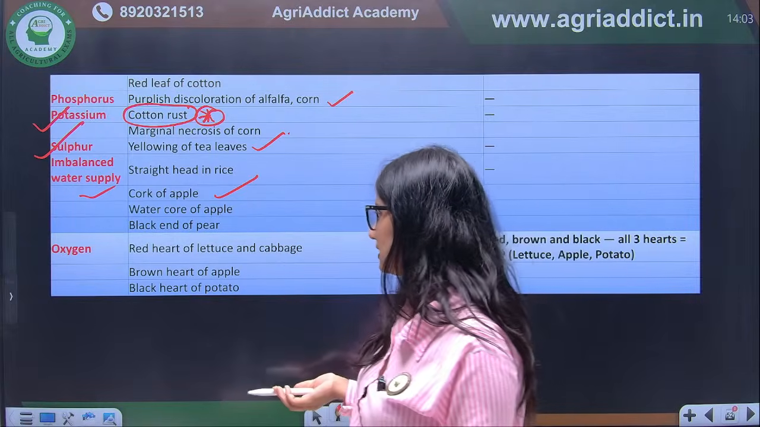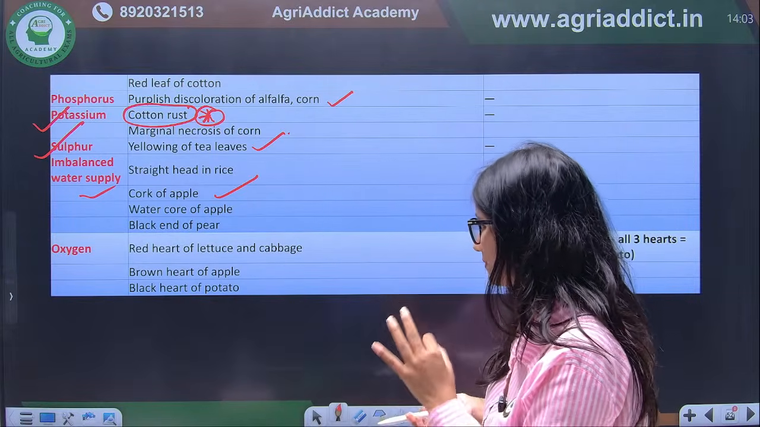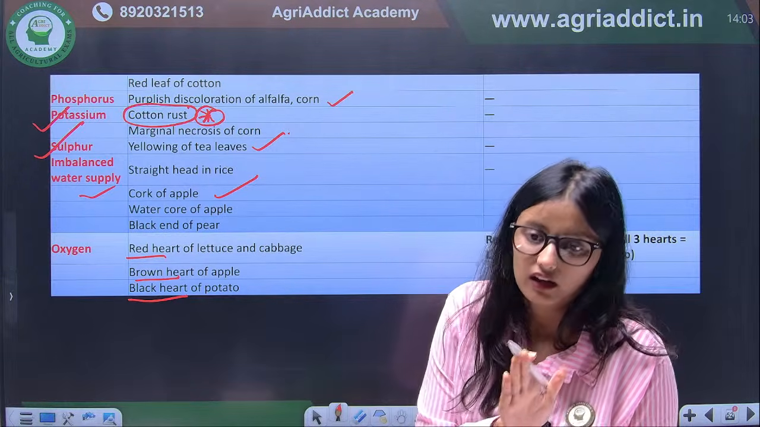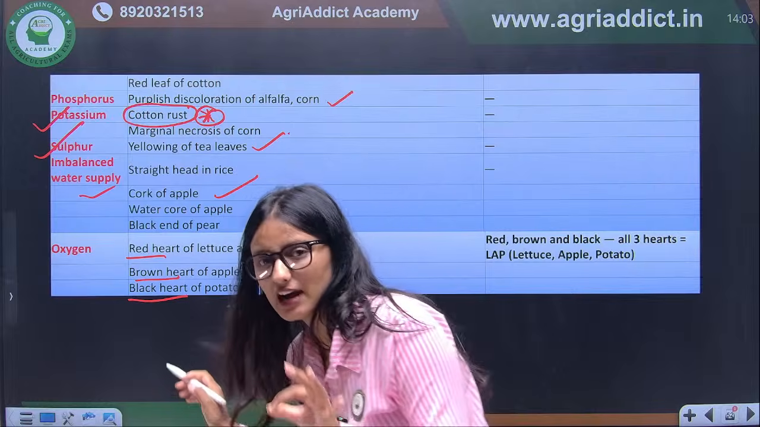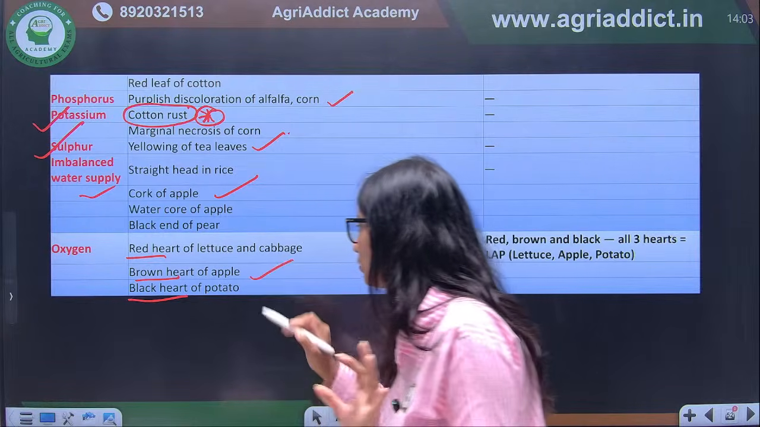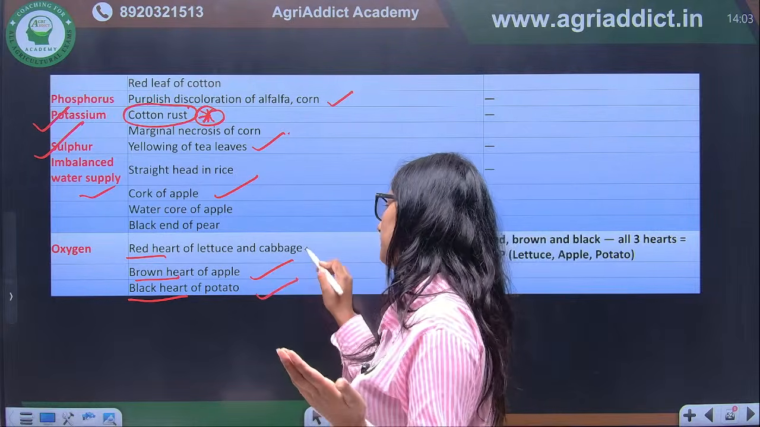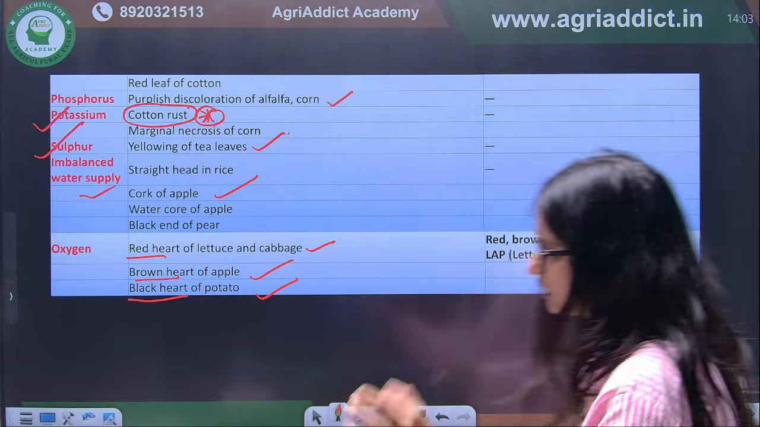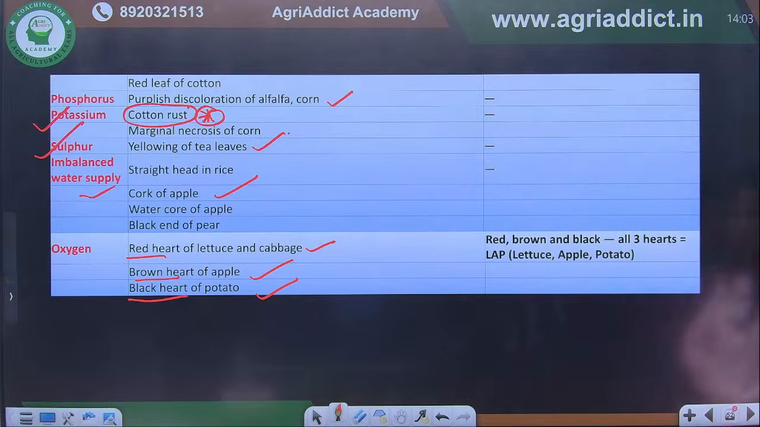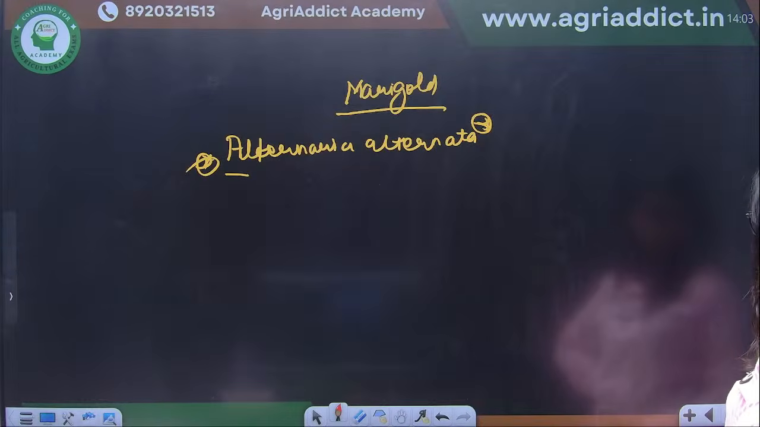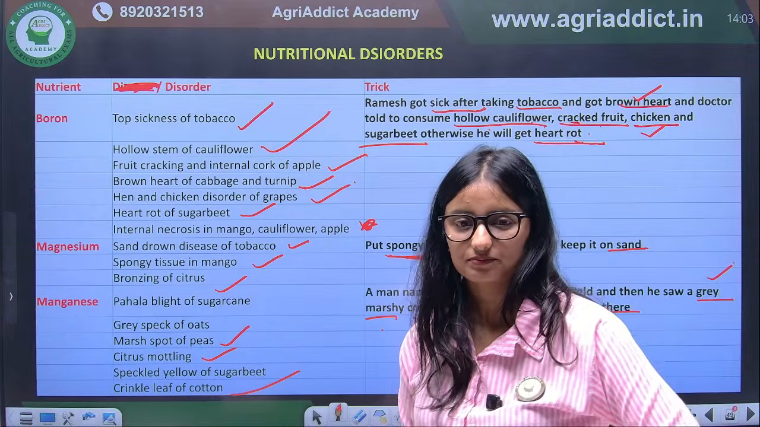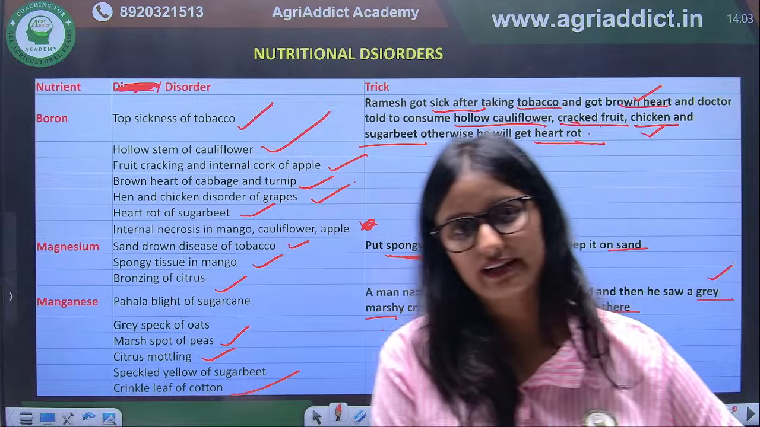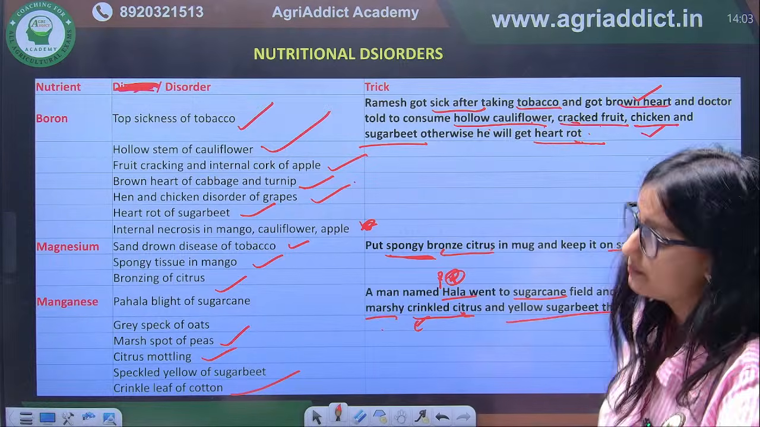Next, oxygen. So there are some diseases with black, brown, red, all the colors. Every color disease is there. Red heart of lettuce and cabbage, brown heart of the apple, and black heart of the potato. So these are the different nutritional disorders. Okay, any doubt in this? You can remember them with the tricks that I have given. This is very important. A direct question was there. That was blossom end rot, which occurred due to the deficiency of calcium.